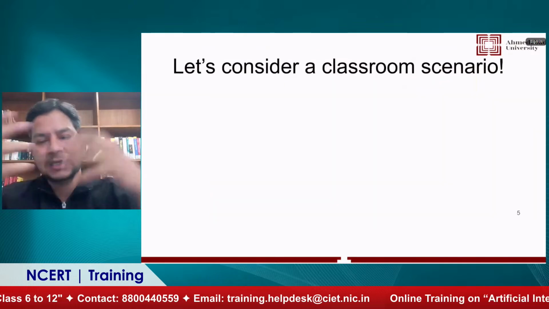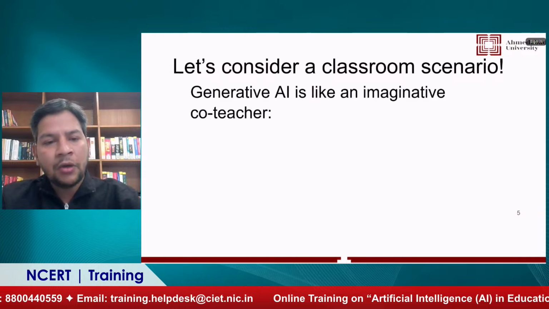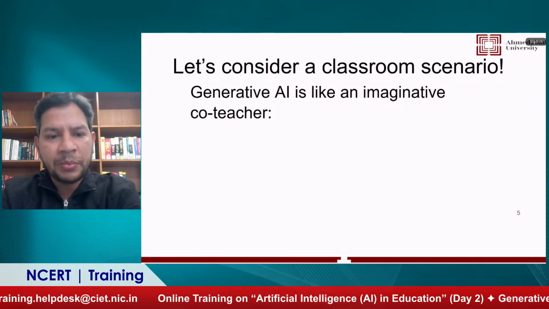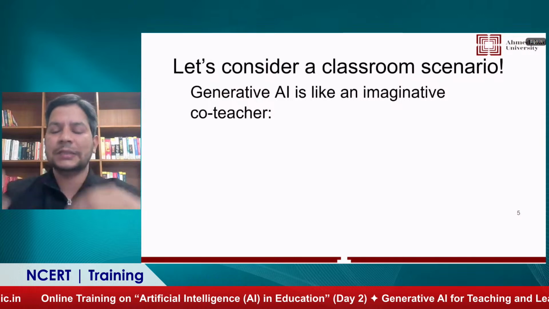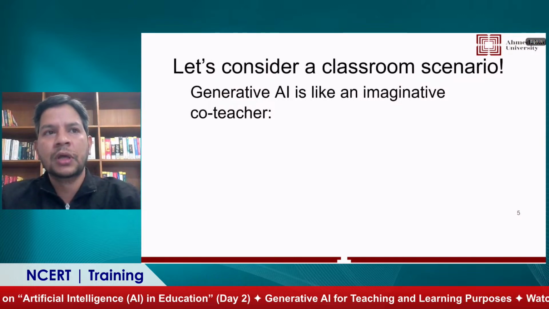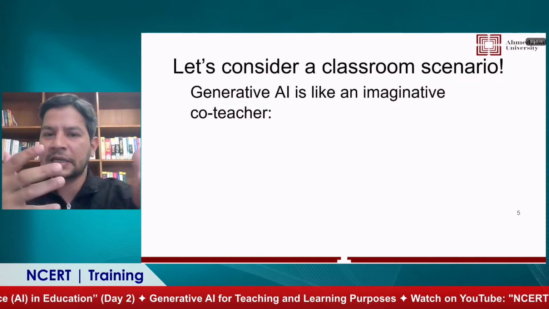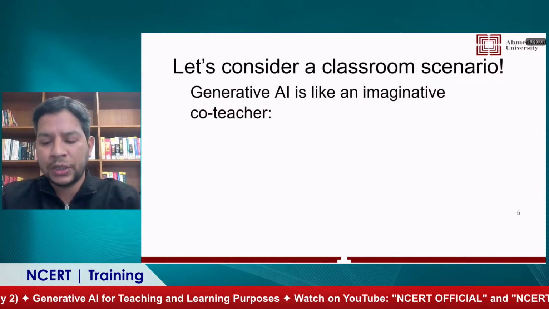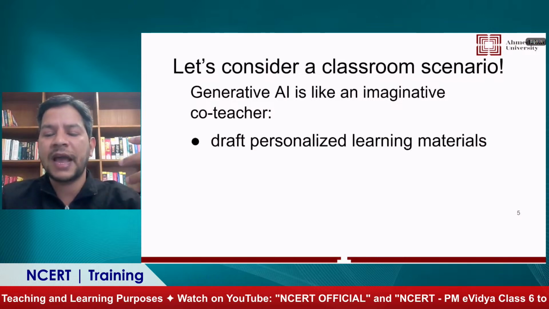And then if we consider a classroom scenario, how can generative AI be useful? One thing we should always remember is that in its current state, generative AI is going to be used as a co-teacher. Imagine you are a human teacher and you want to delegate some of your tasks to a machine, because we have machines that can take decisions and also create new content. So it will act as a co-teacher. In what kind of activities?